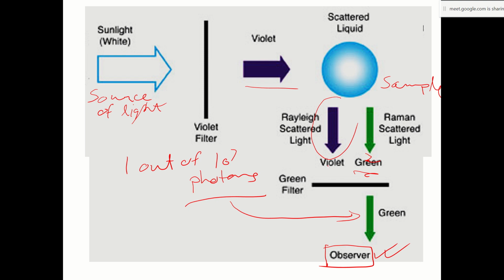It gives you no information about the molecular structure or vibrations. But this small fraction of light which has a change in energy carries a lot of information about the molecular vibration, and knowing the vibrational features, you can actually deduce the structure of the molecule. So that's why this Raman scattered light is very important.